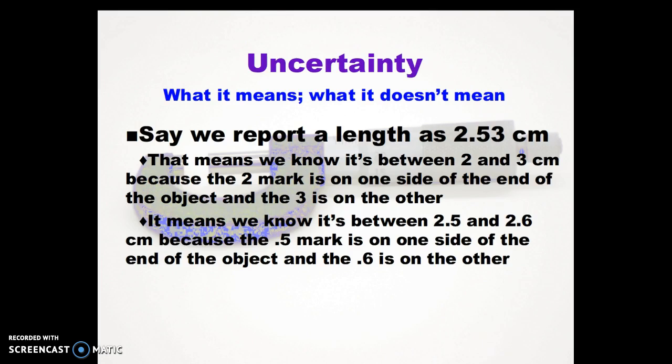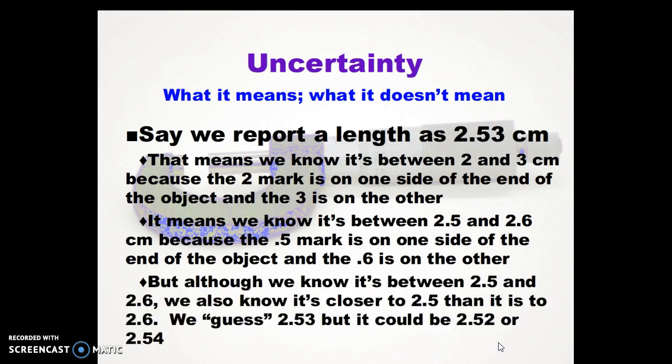But that's the last marks we have. We know it's between 2.5 and 2.6, and we can see that it's closer to 2.5 than it is to 2.6. So we guess that it's 2.53. It could be a little less, it could be a little more. We just know for sure it's between 2.5 and 2.6, and that it's closer to 2.5 than it is to 2.6. That's why we wrote 2.53, but that last digit is not certain.